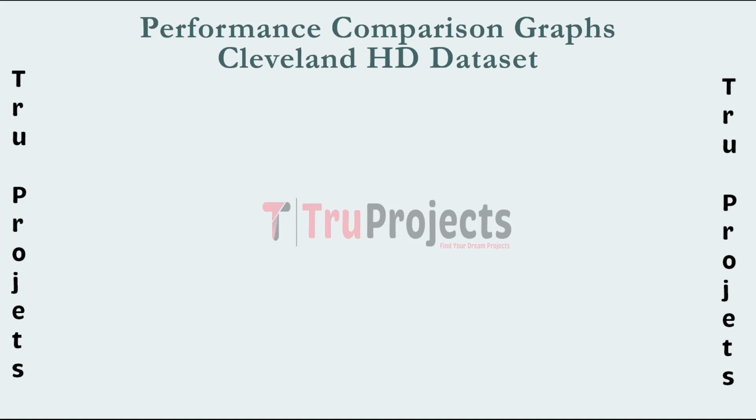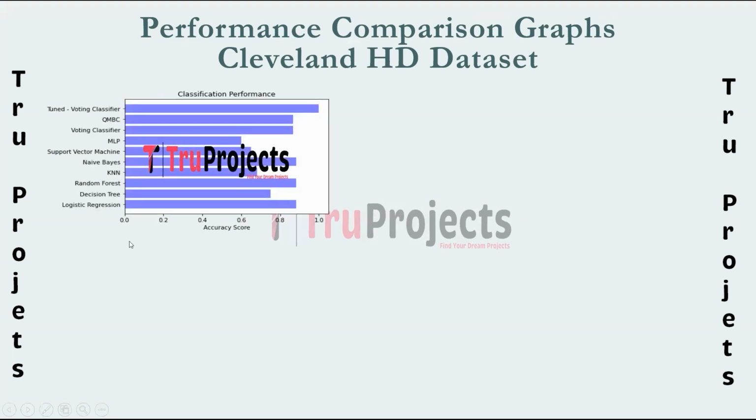So here we have the performance comparison graphs for the dataset, which is the Cleveland HD dataset. This is the accuracy comparison graph where the x-axis represents the accuracy score for each algorithm and the y-axis represents algorithm names. Similarly, we will have the other graphs also. Accuracy is the measure of the overall correctness of the model. It calculates the ratio of correctly predicted instances to the total number of instances.